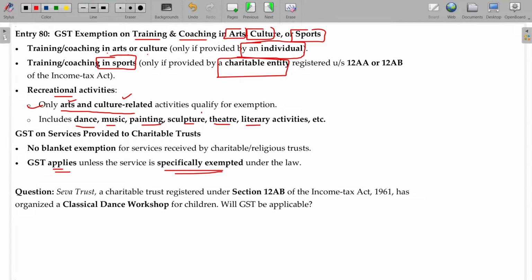Now, Seva Trust, a charitable trust registered under Section 12AB of the Income Tax Act 1961, has organized a classical dance workshop for children. Will GST be applicable? Yes, this will be exempted because classical dance falls under arts and culture, not Western dances.